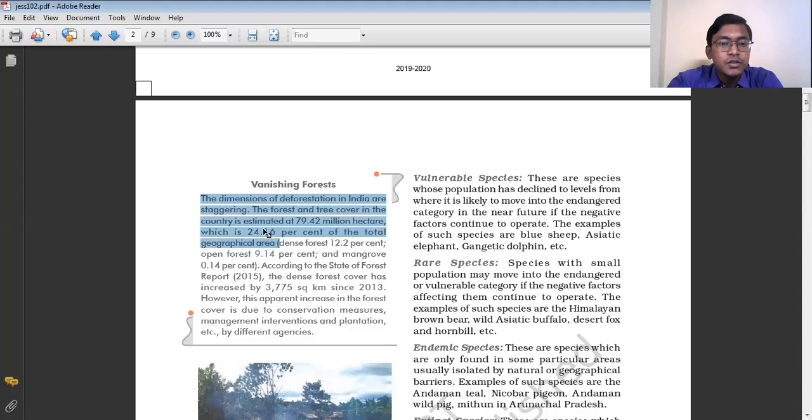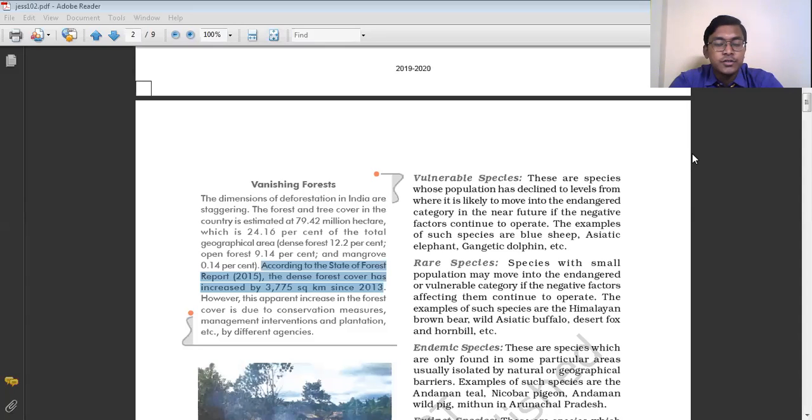Out of this 24.16%, only 12.2% is dense forest, whereas 19.4% is open forest, and 0.14% is mangrove, which can be found in the deltaic regions. So according to the State of Forest Report 2015, the dense forest cover actually...